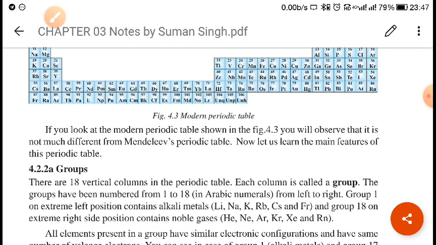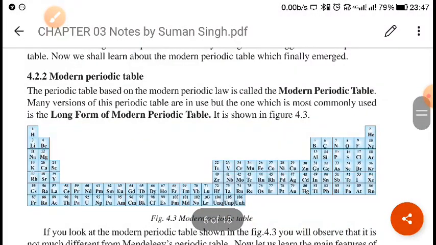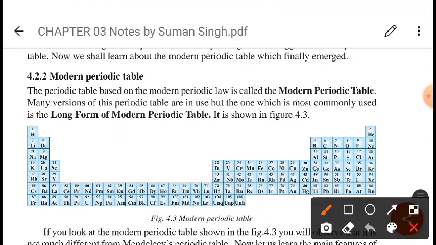When we talk about the periodic table, it has been divided into three parts. The first part is representative elements, the second is transition elements, and the third is inner transition elements. Representative elements are the s and p block elements, groups 1 to 2 and 13 to 18.